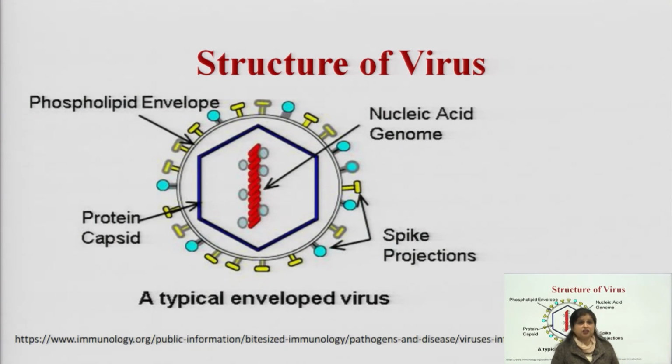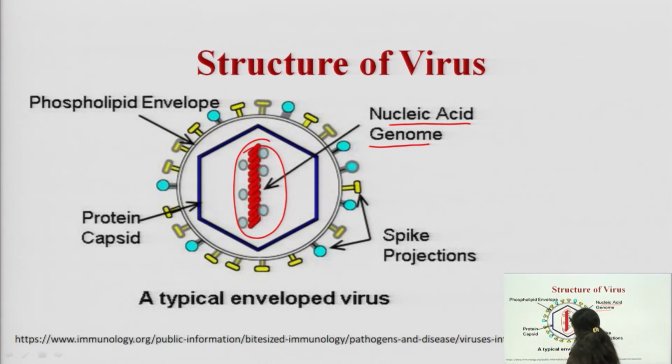This is the main structure of the virus. This unit is called the nucleic acid genome, which is DNA or RNA present inside the viral cell structure.